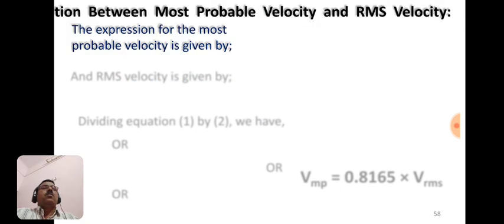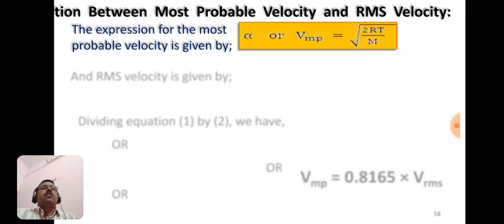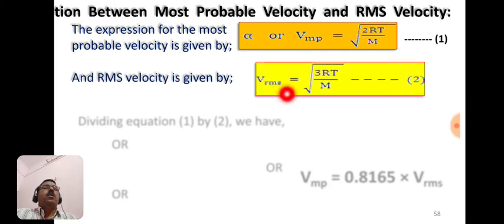Now next we have to find the relation between most probable velocity and RMS velocity. Now we know the expression for the most probable velocity: Vmp is equal to under root of 2RT by m, and we also know the formula for the root mean square velocity, Vrms is equal to under root of 3RT by m.